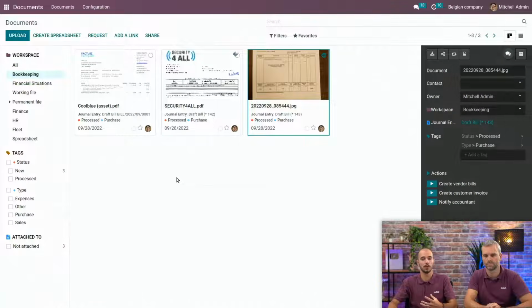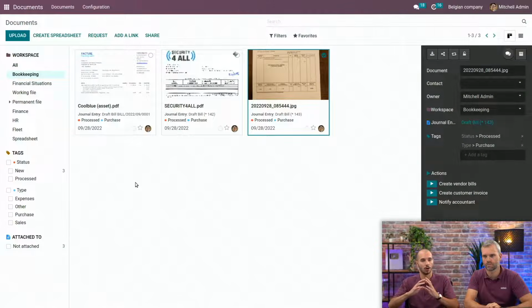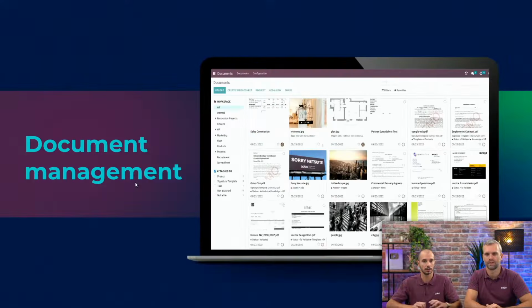It's also possible to request some documents from the client. So if you miss some documents, it's also possible to request them directly here with this request button in the document application, and this will create a workspace, and the client can directly upload all the documents in this placeholder. Wow, super.